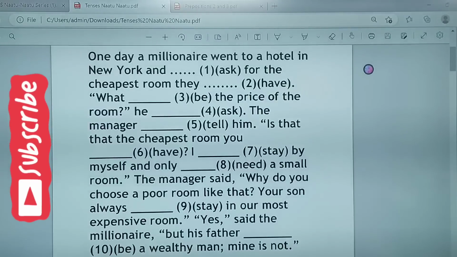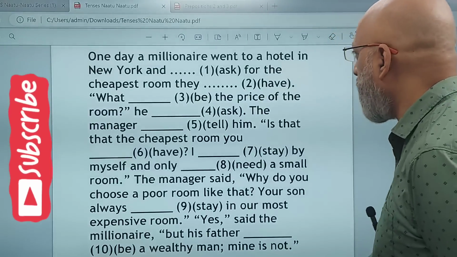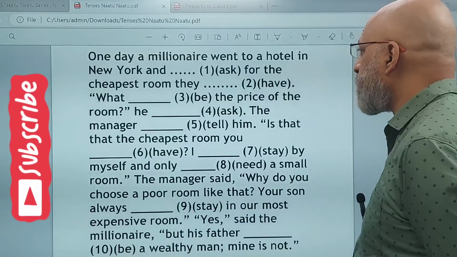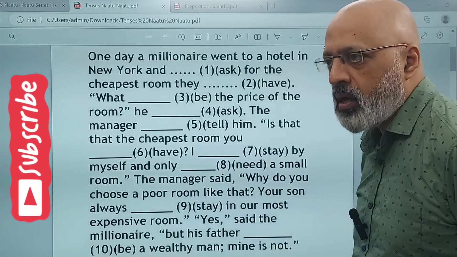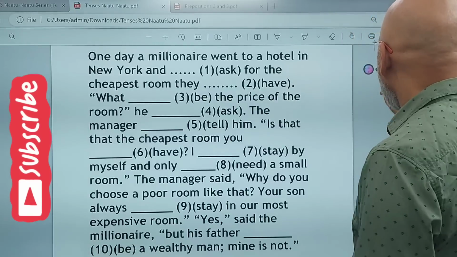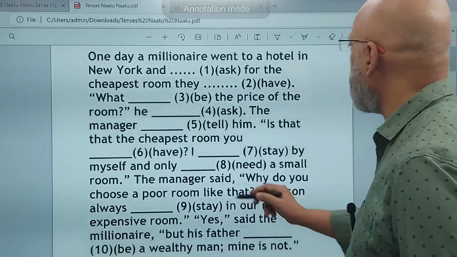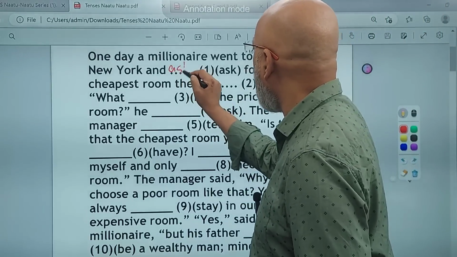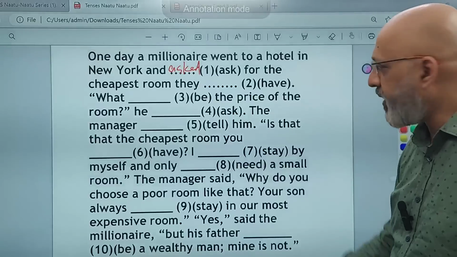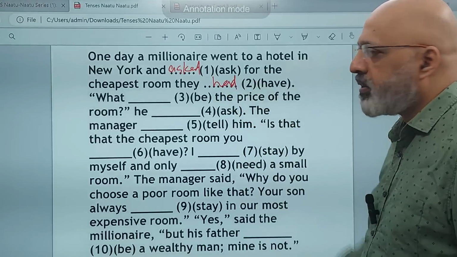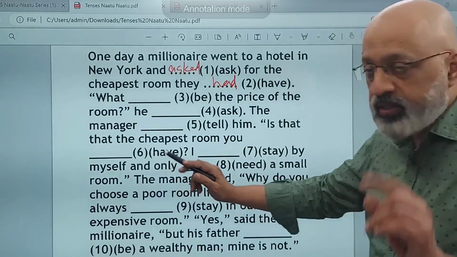Okay, shall we start? One day, a millionaire went to a hotel in New York. Okay. And dash for the cheapest room they dash. Now, see the baat hai, you know, he's talking about it in the past tense, right? So he went to this particular hotel and asked, okay, for the cheapest room they had, right? They had. Okay. Then he says, now, इसमें गलती होती है.